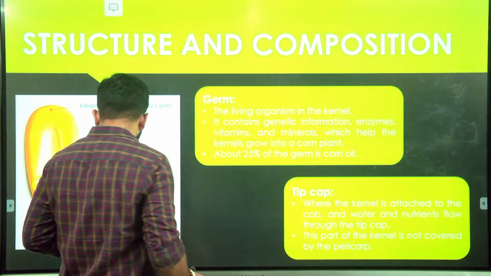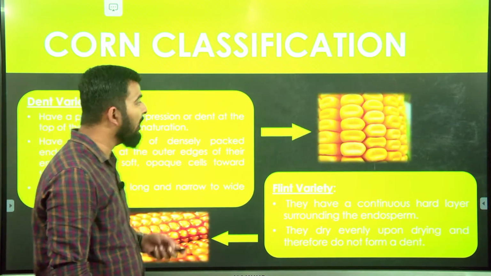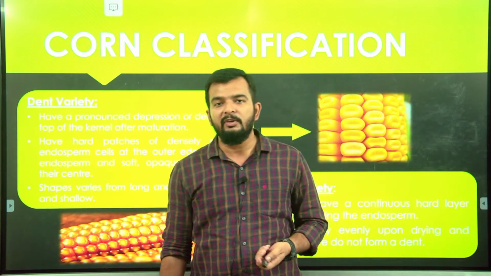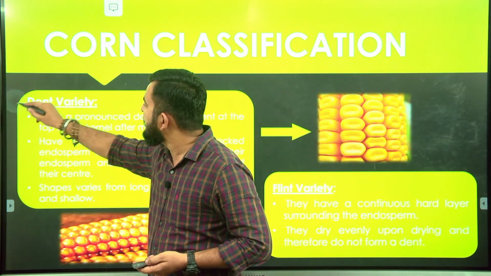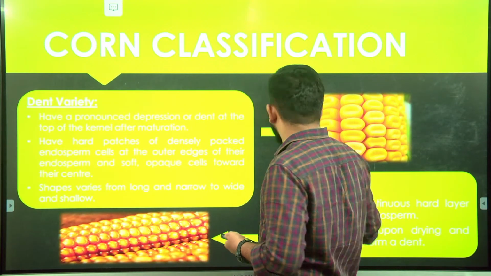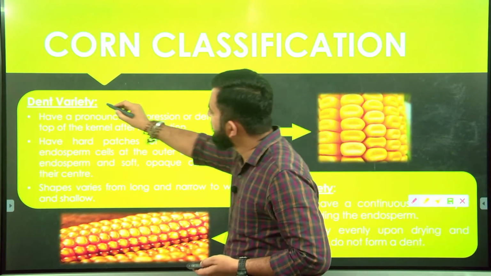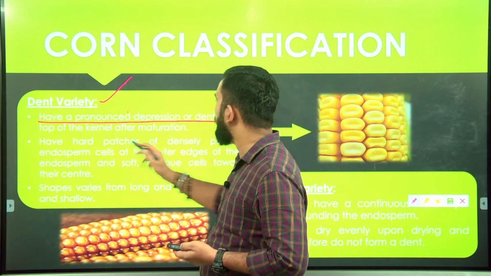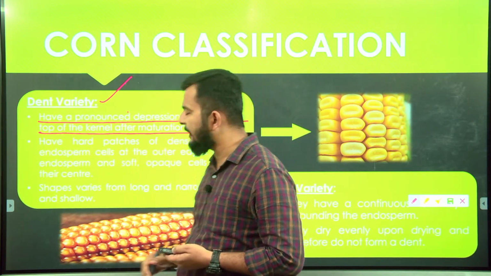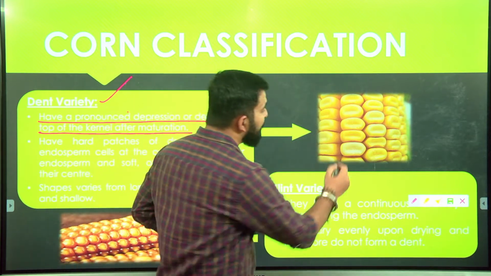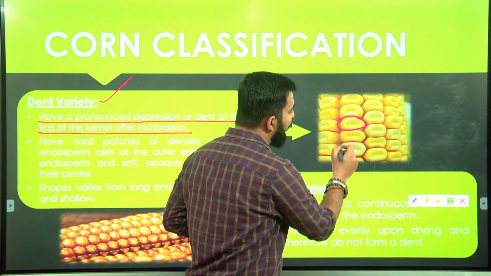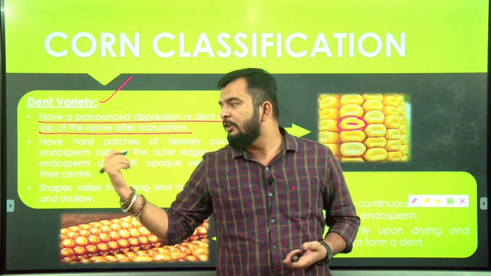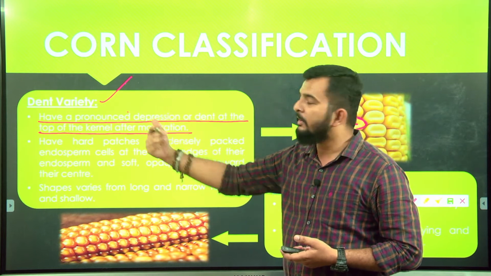Okay, so next we will see about corn classification. About corn classification, we have the first variety as the dent variety. It has a pronounced depression or dent on the top of the kernel after maturation. You can see in this figure. When your corn grain or corn kernel has a sort of dent, that variety is your dent variety, or that corn falls under the dent variety.